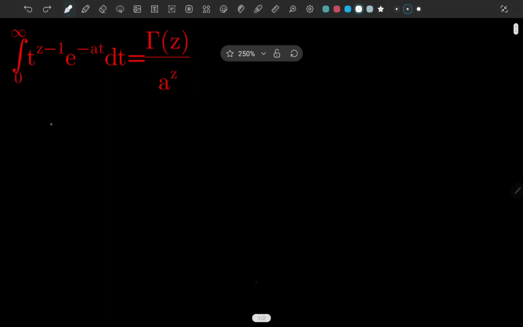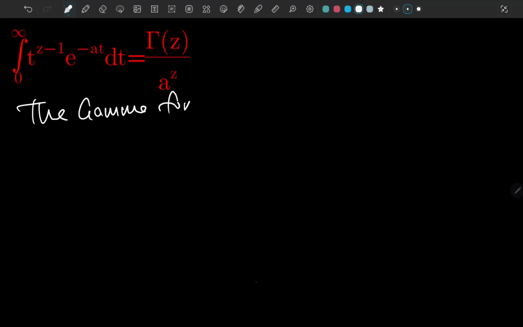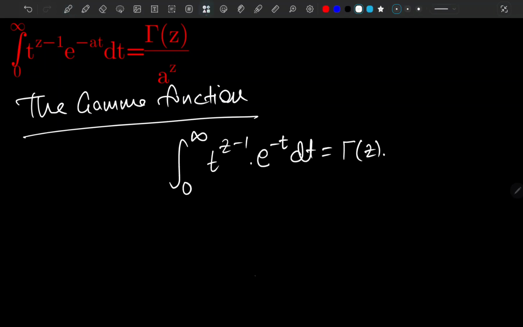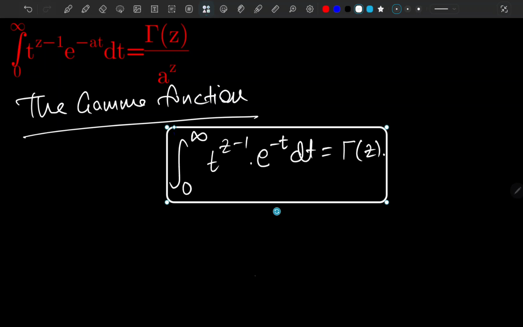Okay, now let's talk about the proof. Let's first talk about the gamma function. I have uploaded an introductory part of this gamma function, so I would request you to watch that if you haven't watched it yet. I would plug the link of that video in the description box of this video. Basically, the gamma function is the integral from 0 to infinity of t to the z minus 1 times e to the negative t dt, equals gamma of z.